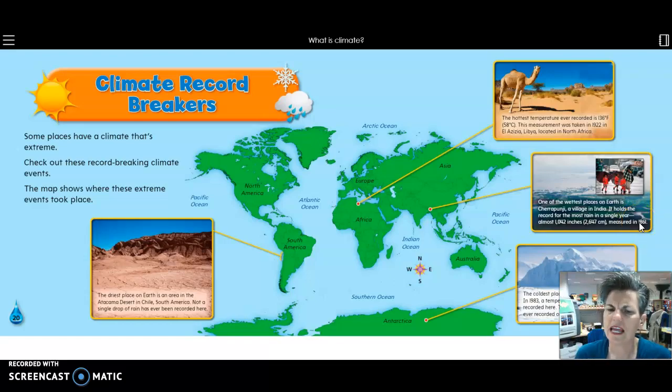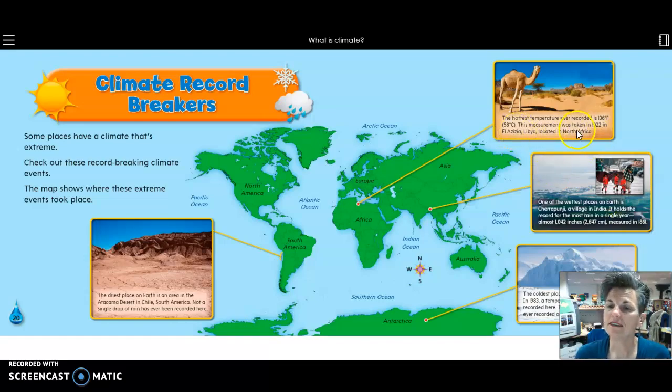And then here, one of the wettest places on Earth is Cherrapunji, a village in India. It holds the record for the most rain in a single year. Almost 1,042 inches measured in 1861. Holy cow, that is a lot of rain, right?